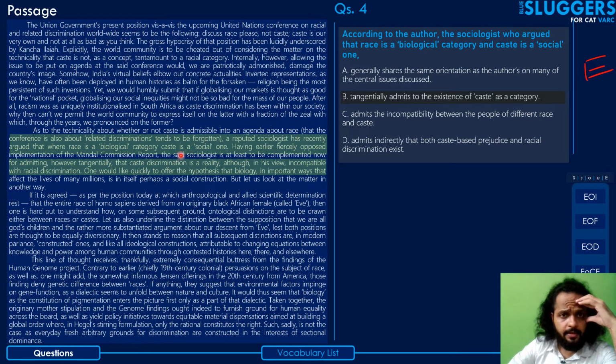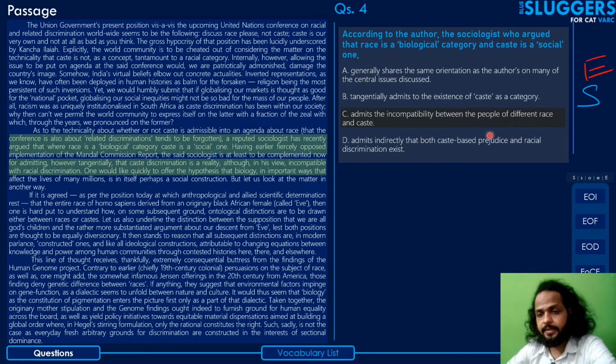The author says that a reputed sociologist has recently argued that where race is a biological category, caste is a social one. So he does admit it, but does he admit it tangentially? Yes, he does. Just look at this part: for he should be complimented now for admitting, however tangentially, that caste discrimination is a reality. So yes, this is totally called for with a capital S. You can select it.